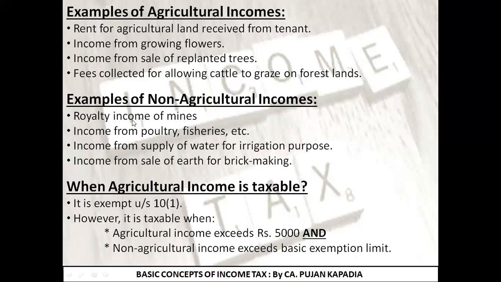First is royalty income of mines. For example, I am having agricultural land. I am digging that land and it is a mine. Fine. Mine means a place from where I am getting certain minerals. Now what I have done is I have entered into a contract.